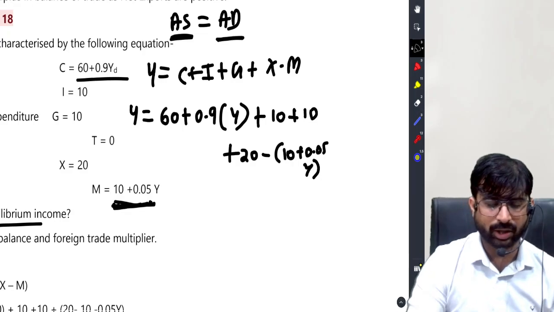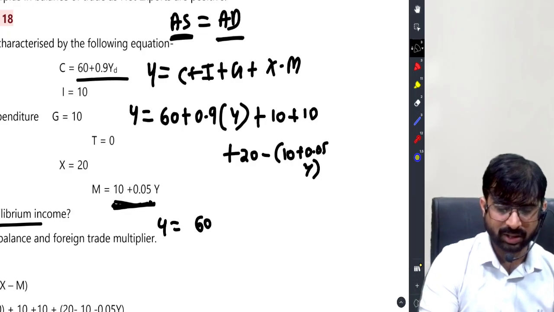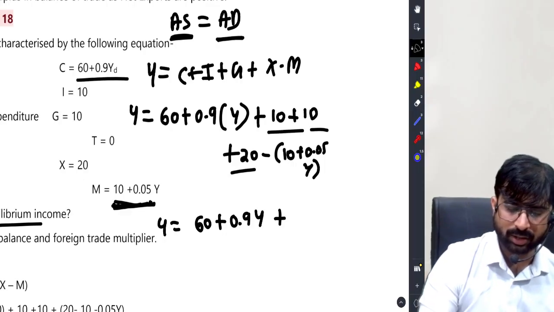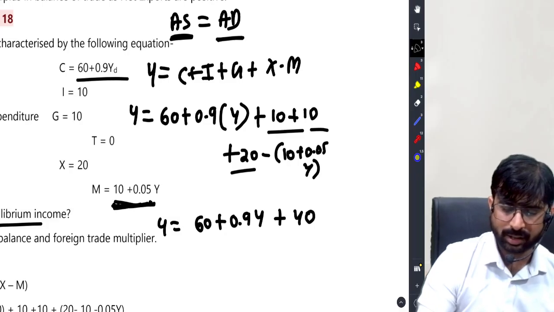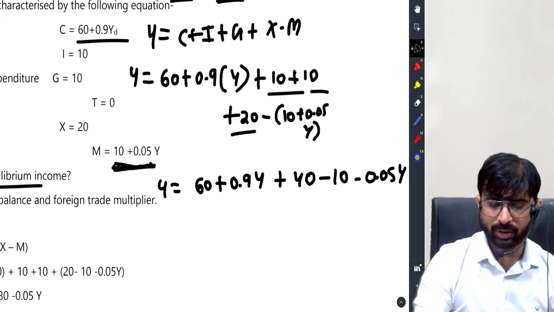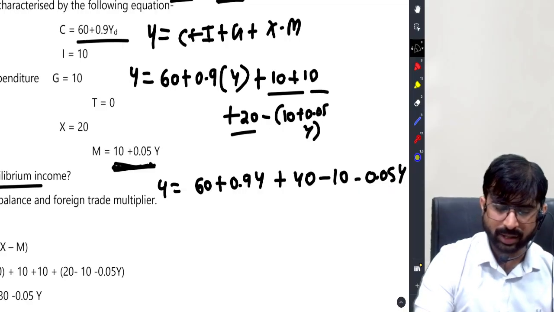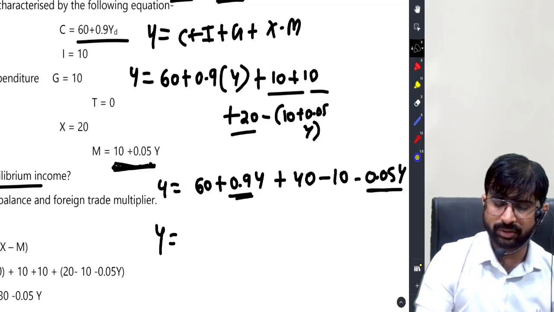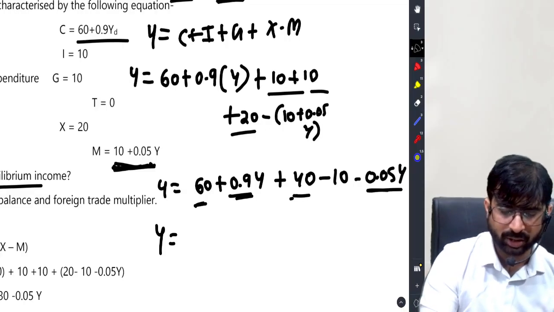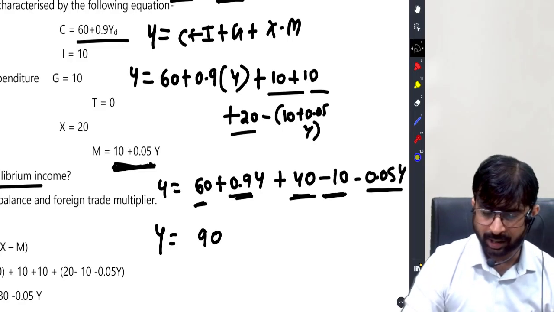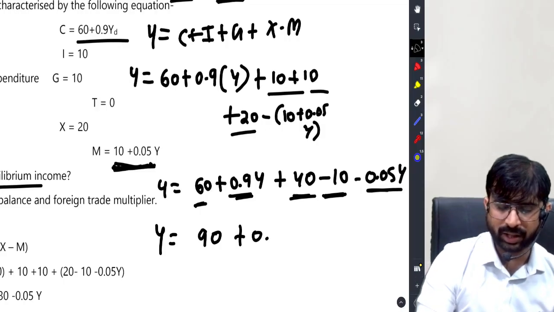So friends, if you get all this, Y equal to 60 plus 0.9 Y plus 20 is 40, minus 10 minus 0.05Y. Pay attention class, minus 0.05Y and plus 0.9Y, you get 0.85Y. 60 plus 40 is 100, 100 minus 10 is 90, so 90 plus 0.85Y.